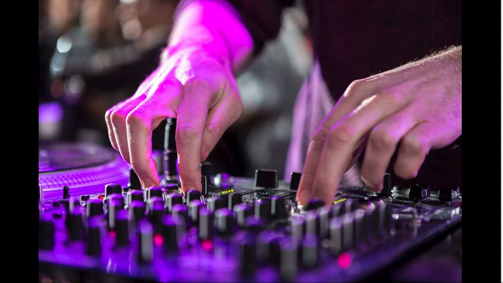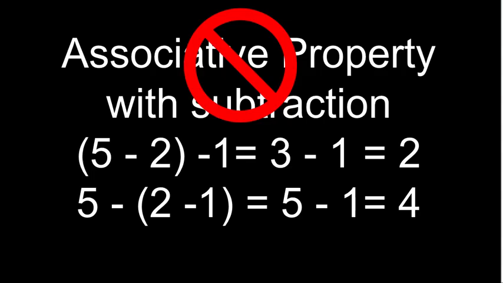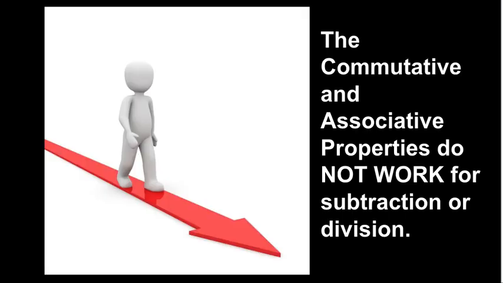Magic? No, just math. Now, beware of this common pitfall, mixing up properties. Let's say you tried to use the associative property with subtraction. Big mistake. Remember, subtraction and division don't always play nice with these properties, so keep them straight.